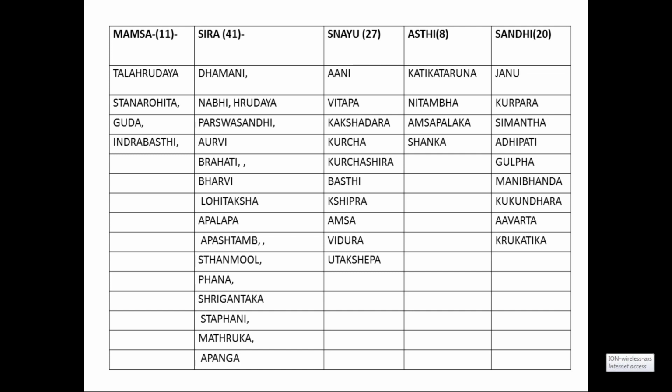In the same way, according to structure, or Rachana, we classify it as Mamsa, Sira, Snayu, Asti and Sandhi. Please remember the numbers here. Mamsa Marmas are 11 in number, Sira 41, Snayu 27, Asti 8, and Sandhigata Marmas are 20 in number.